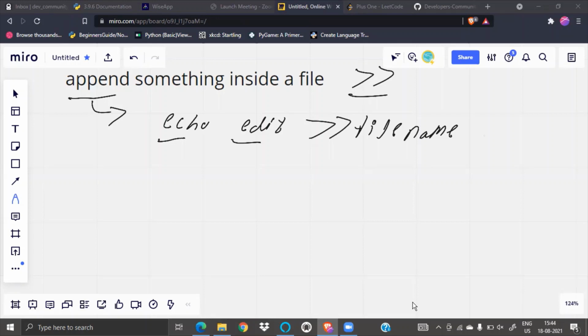Be quick, guys. If you are not solving the MCQ, your attendance will not be counted.